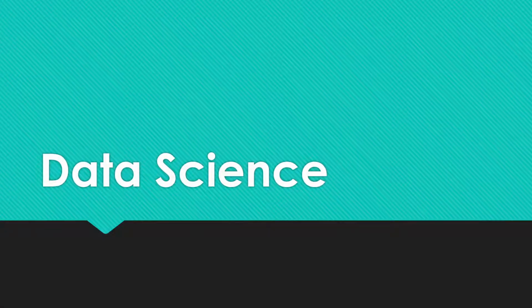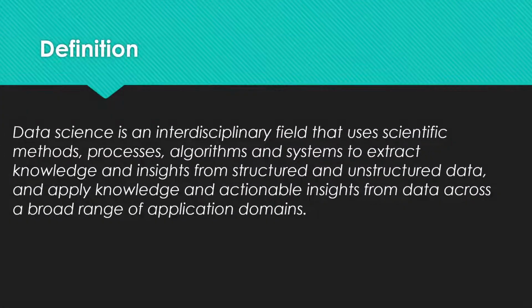So what is data science? Data science is also a word which we might have heard these days. Data is nothing but information, and science we will keep aside for now. So information science. What is information and science? Let us know. The definition is: data science is an interdisciplinary field that uses scientific methods, processes, algorithms and systems to extract knowledge and insights from structured and unstructured data, and apply knowledge and actionable insights from data across a broad range of application domains. Let us keep this definition aside.